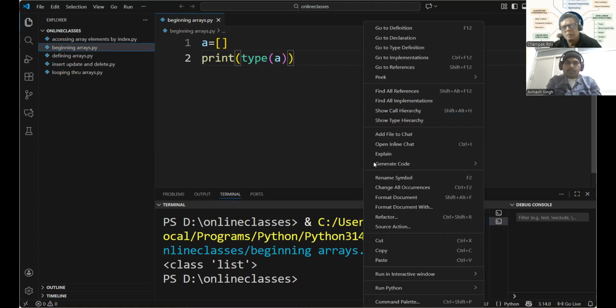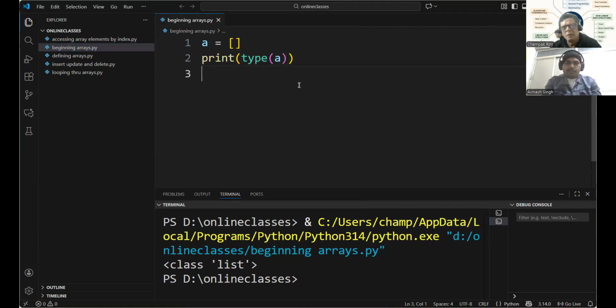So we declared an array. This is the array declaration, and I printed the type. Now what do you get? We got class list. An array in Python is basically a list. This is one way of declaring an array, and this is an empty array.